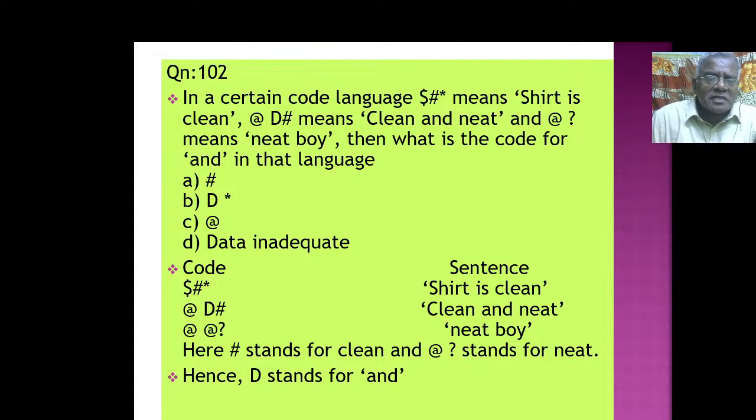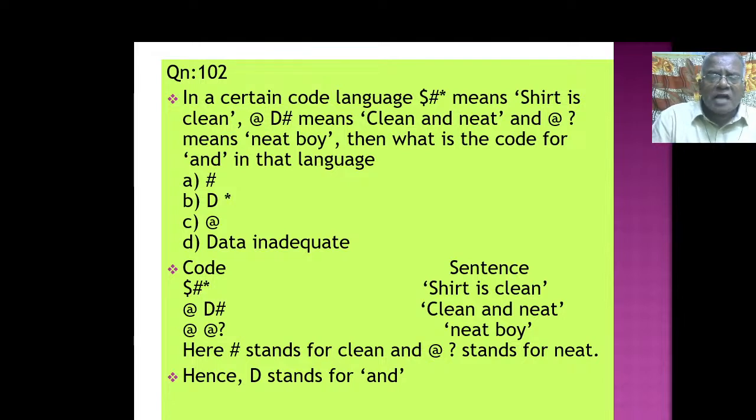That you have to see. The three symbols stand for shirt is clean. At D, that symbol means clean and neat. Then the other means a neat boy. So here this particular symbol stands for clean and the other symbol stands for neat.